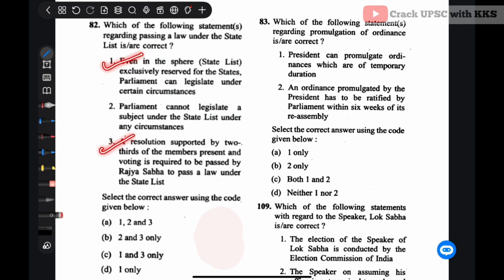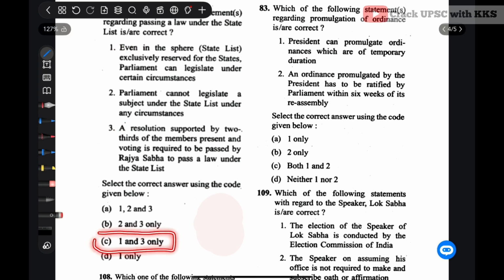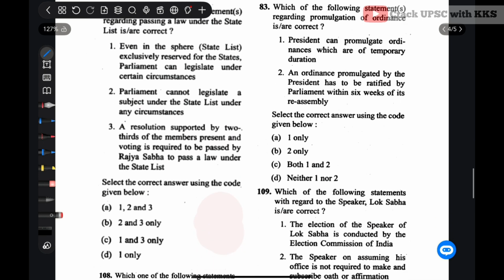That is correct. So here the correct answer would be C. 1 and 3 are correct. Let's see the next question.